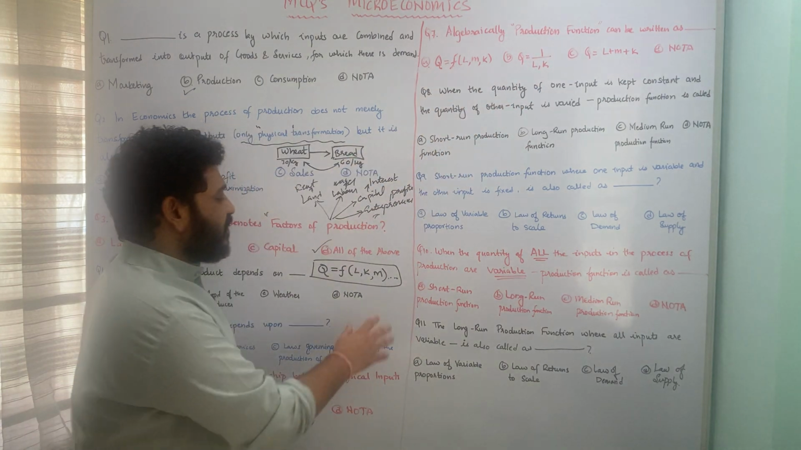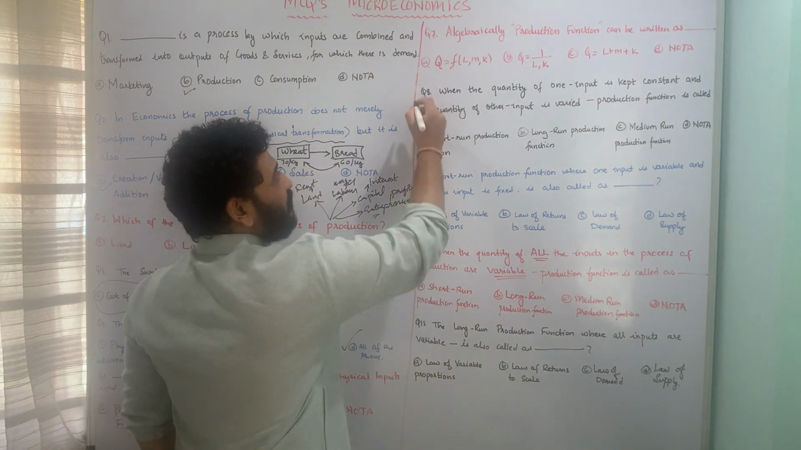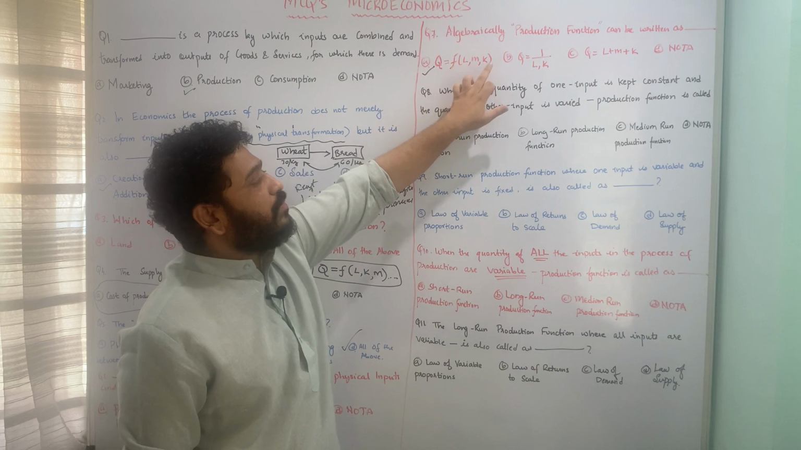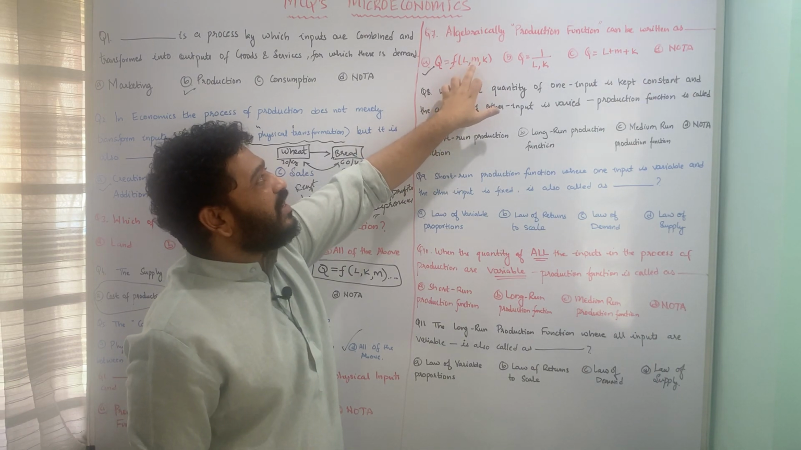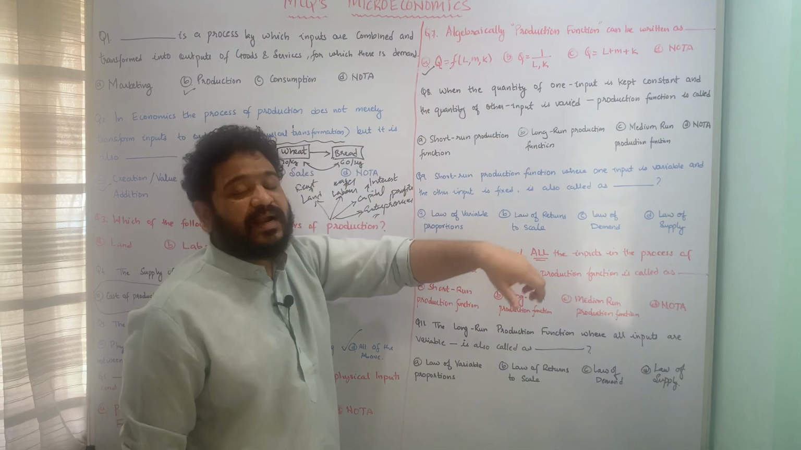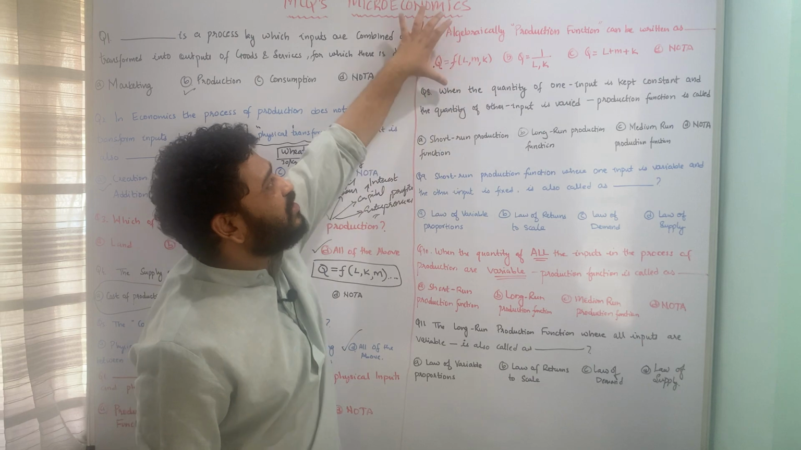So here we have seen already that this is how the production function can be written in mathematical form, and therefore option A, Q is a function of L comma M comma K. L means labor, M is the materials, K is capital. So therefore this is how you can look at the mathematical form of production function in economics. I hope the question is pretty much clear.